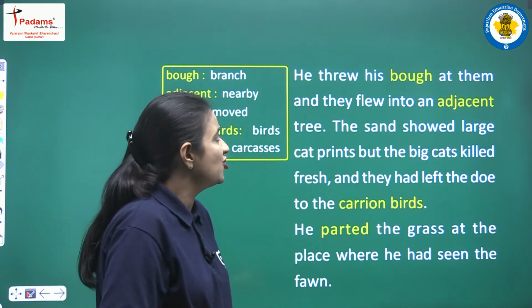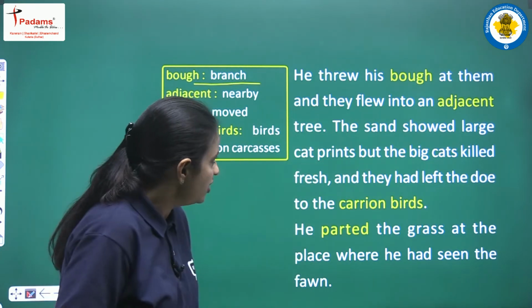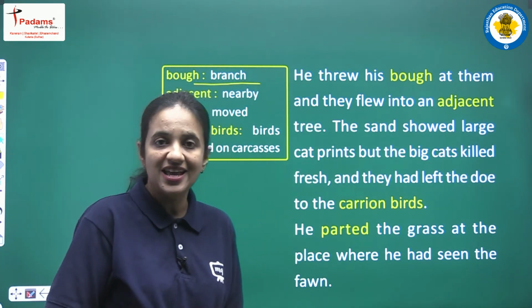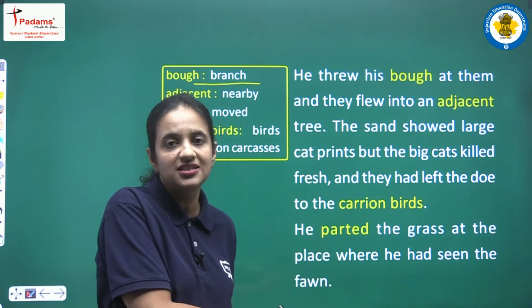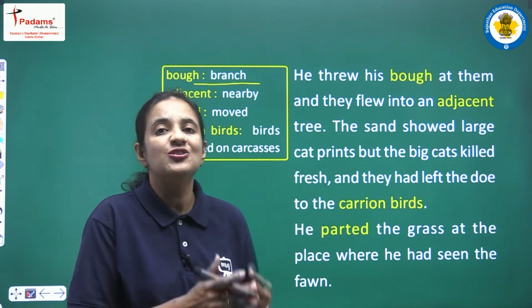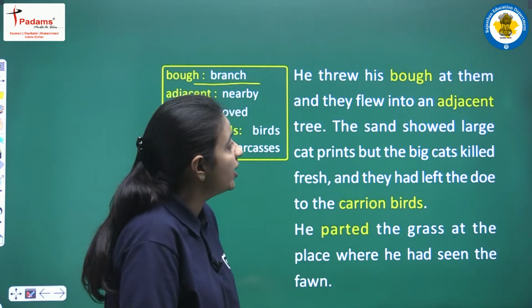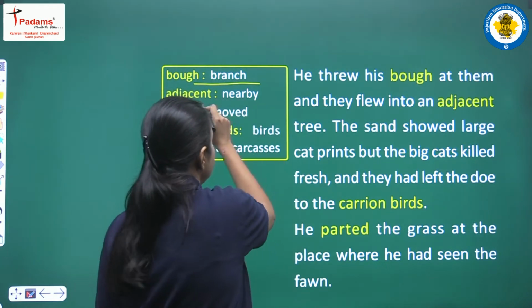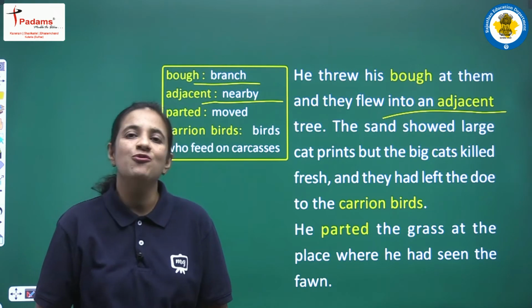He threw his bough at them and then they flew into an adjacent tree. So now Geordie was holding one bough. Bough means one of the branches. So he was holding one of the branches in his hands, and finally he threw his branch at all the buzzards that were sitting in a circle. So he threw one branch and then all the buzzards flew into an adjacent tree. Adjacent means nearby. So all the buzzards flew to the nearby tree and went away.